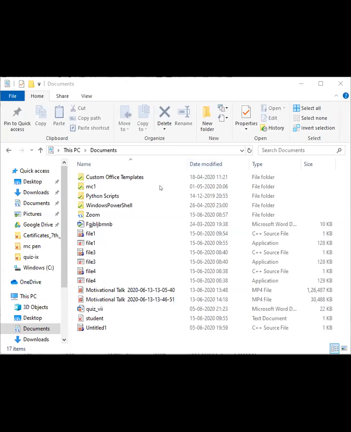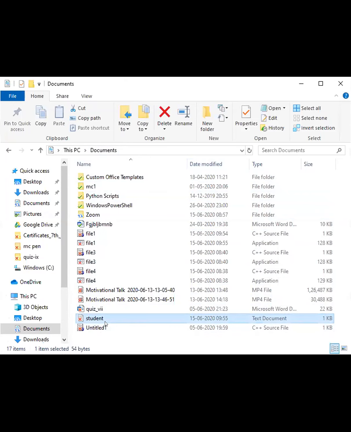See, this is my documents part. Everyone, see this screen? Okay, so this is my documents, and in between them there is a file which is called student.